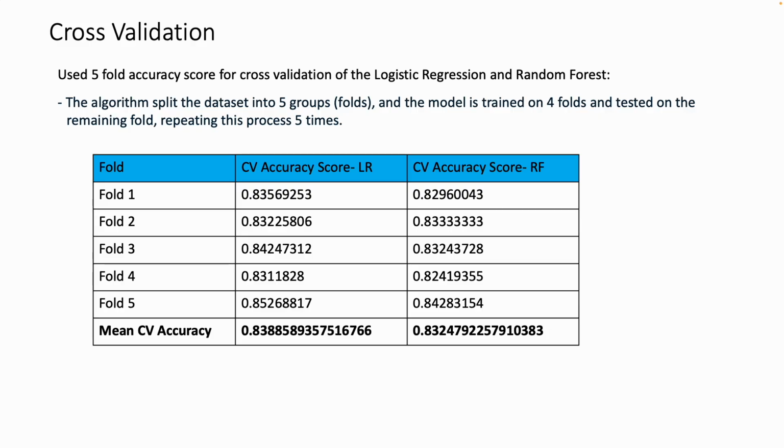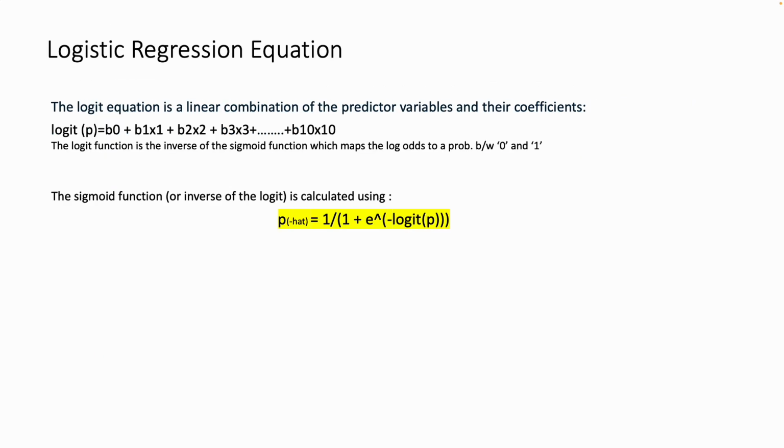We did a five-fold accuracy, and we found that the scores are very similar. The overall accuracy is at 84% for both random forest and logistic regression, and at each fold, the score is very similar. So that way, the model qualifies, and the cross-validation scores are healthy in terms of supporting the model.